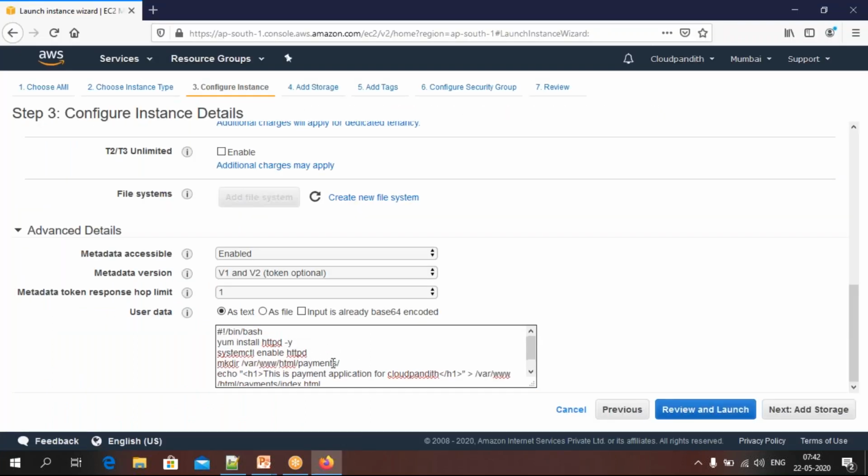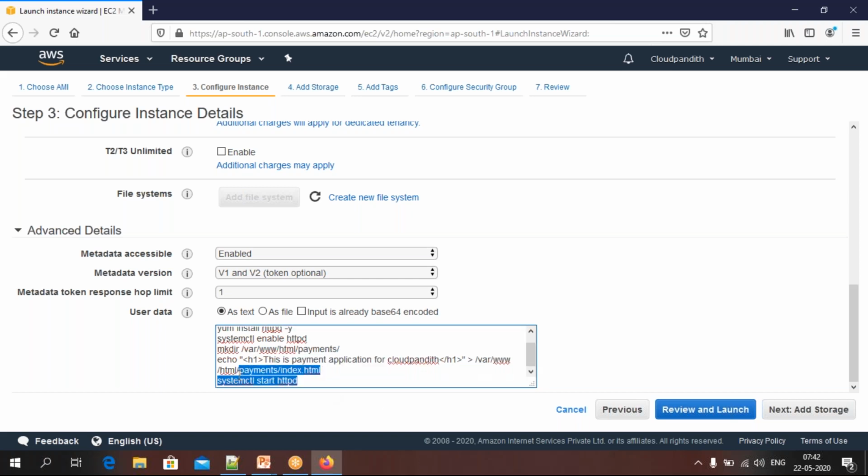We already discussed this script, right? This is a bash script. You are installing the Apache server, then enabling the service. Here you are creating a folder called payments. In that folder you are creating a file called index.html, and in this index.html you are writing this is the payment application for Cloud Pandit. Finally, you are starting the Apache server. This is what we have already discussed in detail.